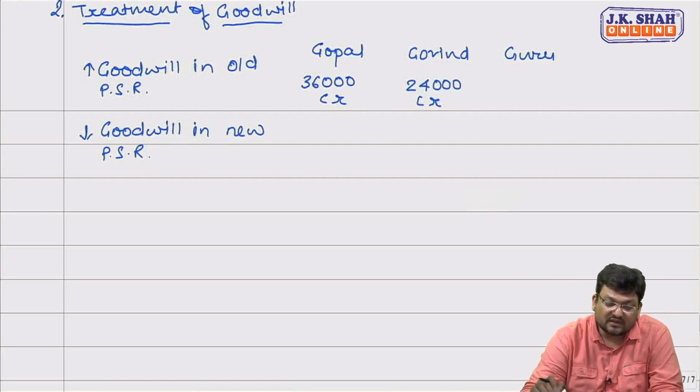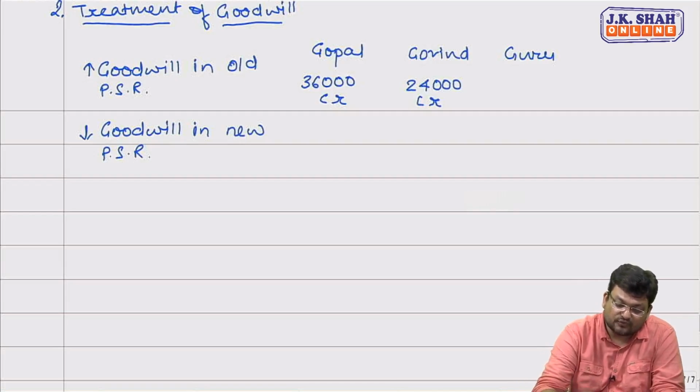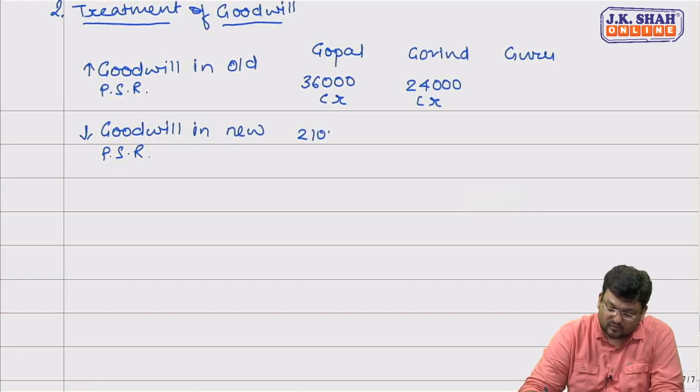New ratio is 35:25:40. So 60,000 will be divided into 35:25:40. So 21,000 will be Gopal's share.